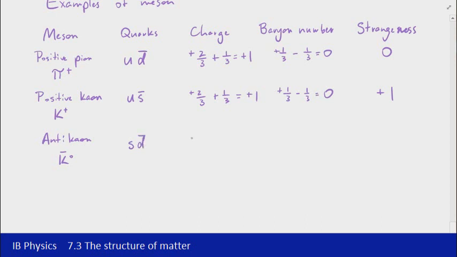Again, the charge for a strange quark is negative 1/3. For a down antiquark, it's plus 1/3, which gives us a total charge of 0, so an antikaon is actually neutral. Baryon number again, plus 1/3, minus 1/3, so notice that for the mesons it's all 0 for the baryon number, and the strangeness here is negative 1 because it contains this strange quark.